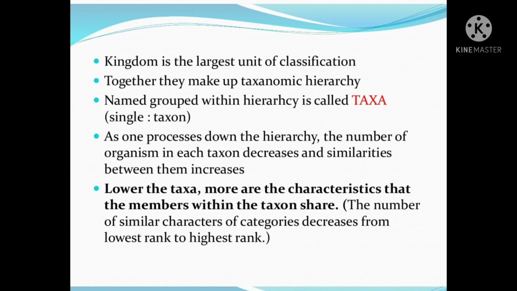Together they make up the taxonomic hierarchy. A named group within the hierarchy is called a taxon, plural taxa. As one proceeds down the hierarchy, the number of organisms in each taxon decreases and the similarities between them increase. The lower the taxon, the more characteristics the members within the taxon share. The number of similar characters of categories decreases from lowest rank to highest rank.